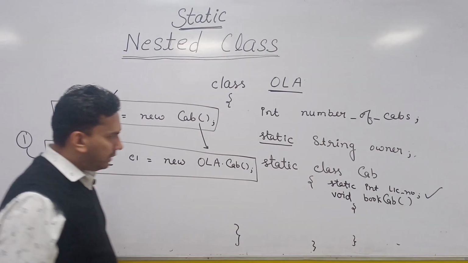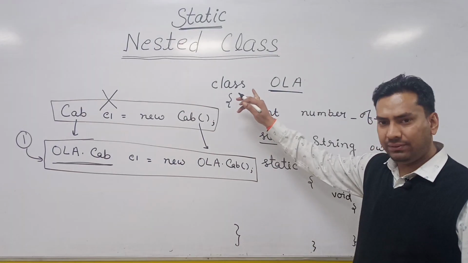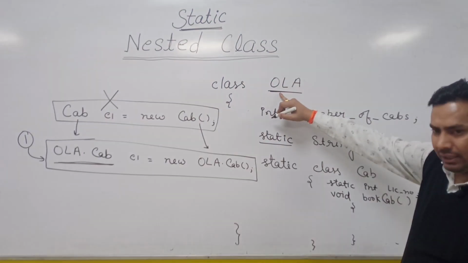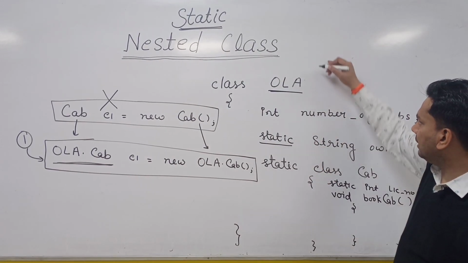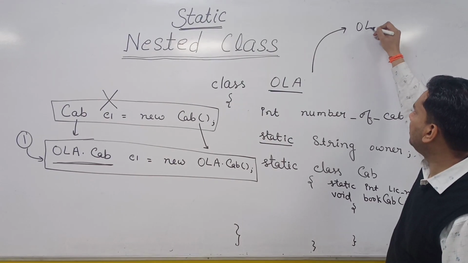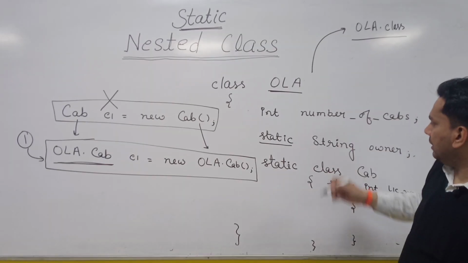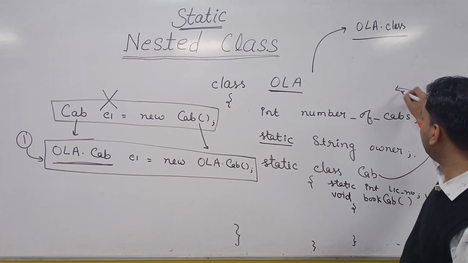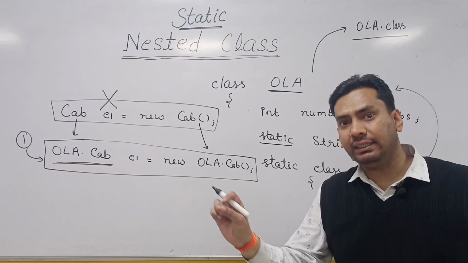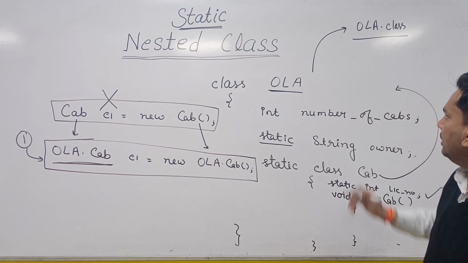And one more important point: when you compile these nested classes, a separate dot class file is created for the outer class and for the nested class. Because we have one outer class and one nested class, two dot class files will be created. The outer class file will be in the normal manner, Ola dot class. What will be the dot class file of this nested class? It will be named as outer class name $ nested class name, whether it be the static nested class or the non-static nested class.